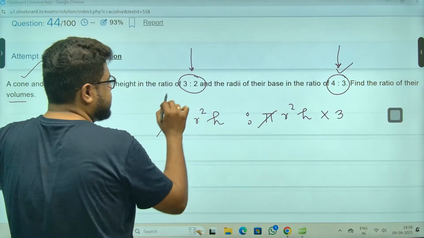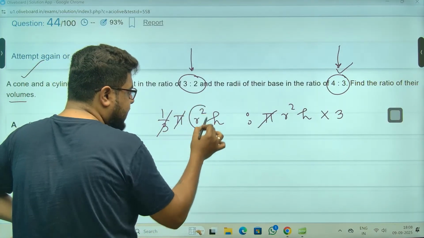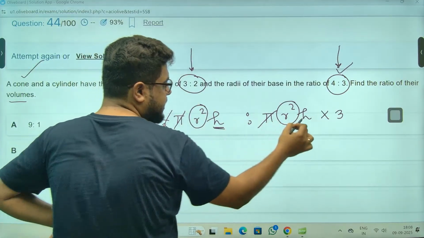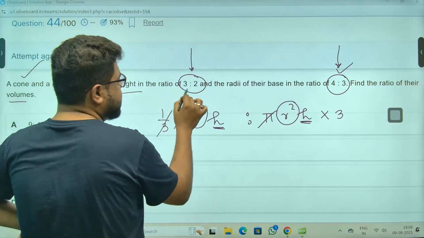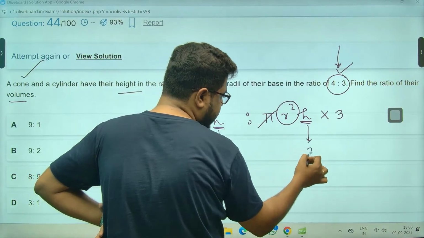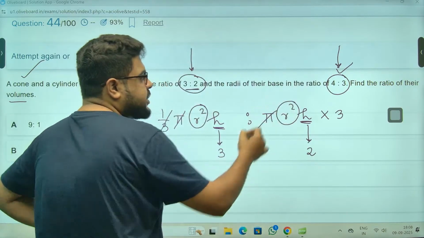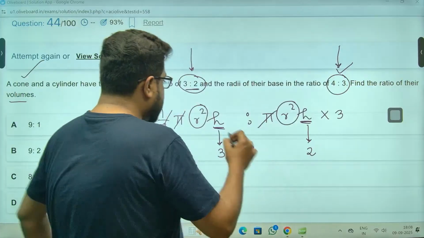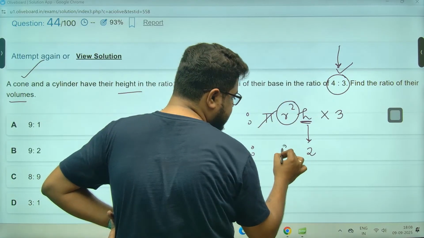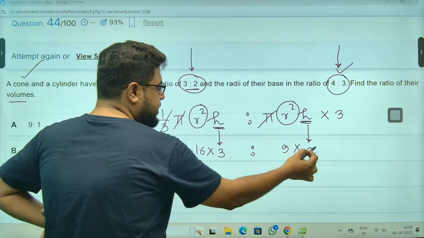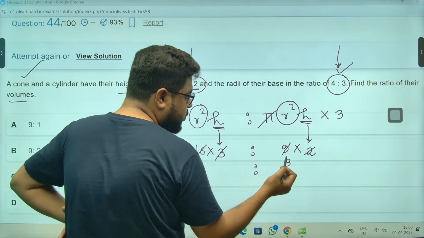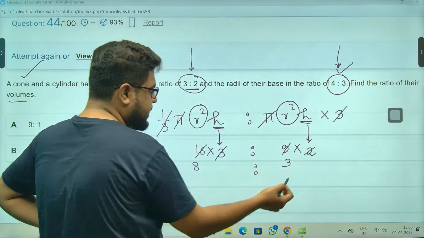Sir, r square in this. Sir, please understand this r and this r. This h is there. So the height ratio is 3 and 2. So I'm just putting 3 here, and for this height I'm putting 2. Now the ratios of their base are 4 and 3. So r square will be 4 square, that is 16, and this is 3 square, that is 9. Just calculate, 2 8s, and this is 3.